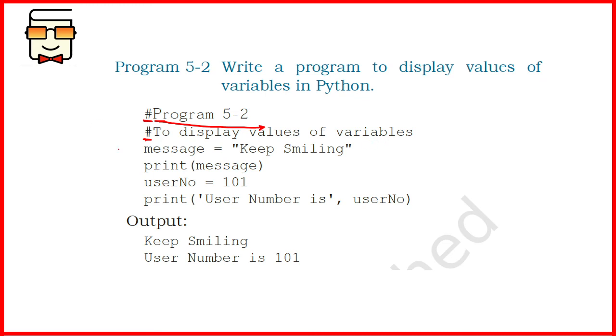Now, what is happening in this line? Here you are creating a new variable whose identifier is message. It is following all the rules of the naming conventions that are used for naming identifiers. This line is also assigning the value to the variable message. The variable is message and the value is the string keep smiling. Since it is a string, not a numeric value, it is enclosed in double quotes. You can also use single quotes here.